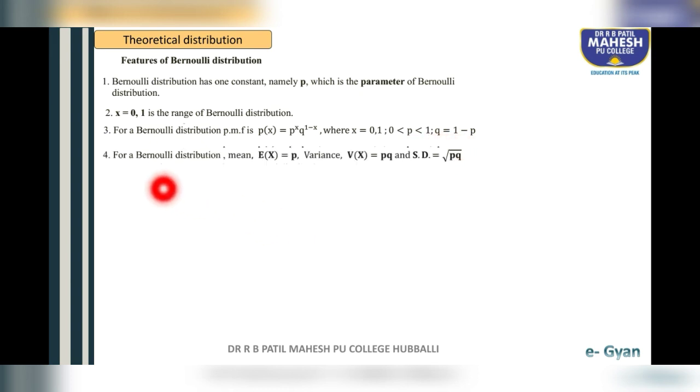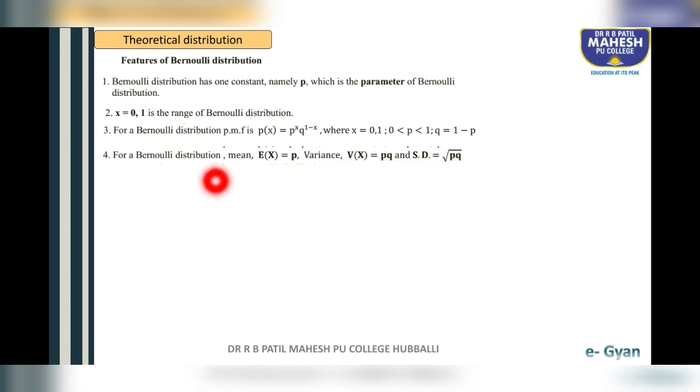Fourth feature: for a Bernoulli distribution, mean, meaning E of x, is equal to p. Variance can be written as variance of x is equal to pq, and standard deviation is equal to root of pq, because the formula of standard deviation is root of variance of x. So variance of x is pq. So standard deviation of Bernoulli distribution is root of pq.